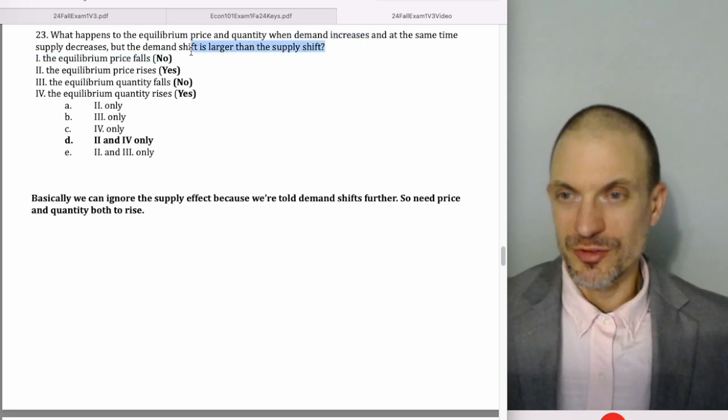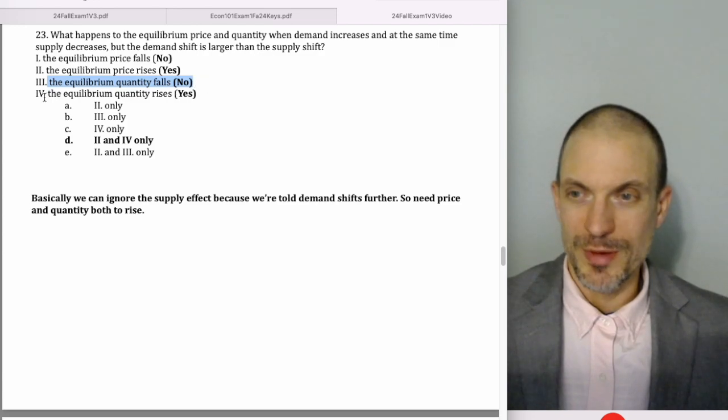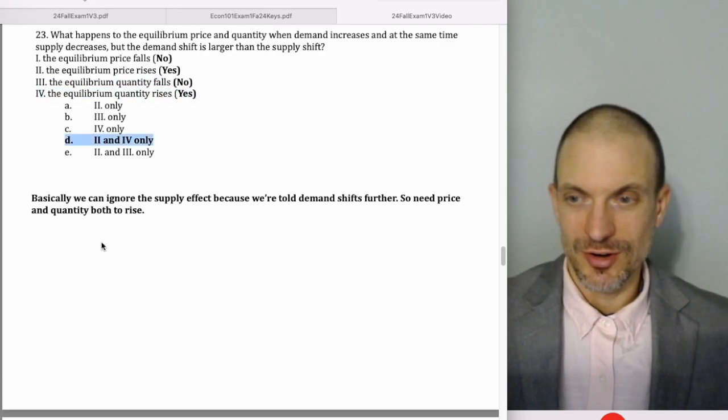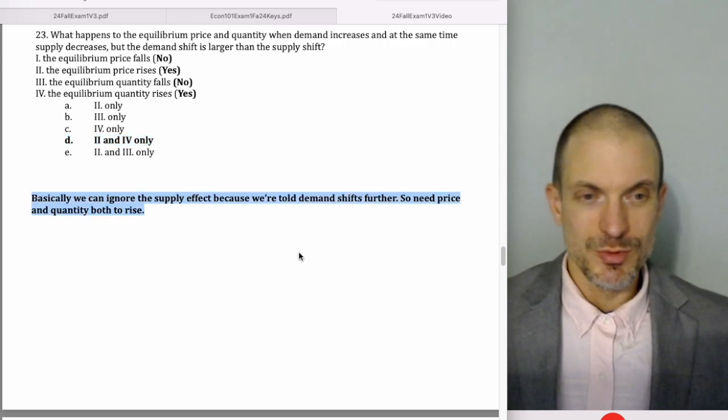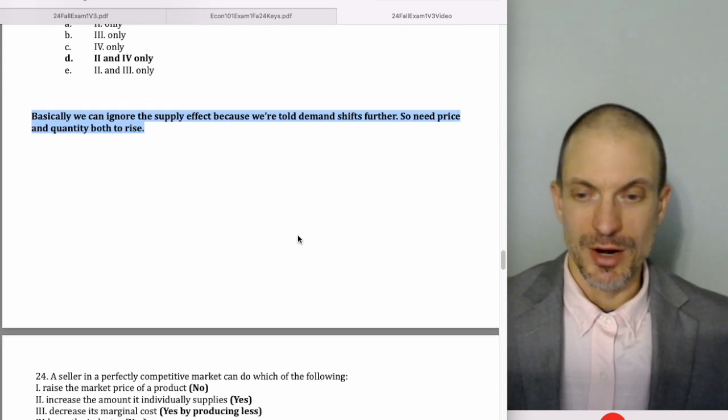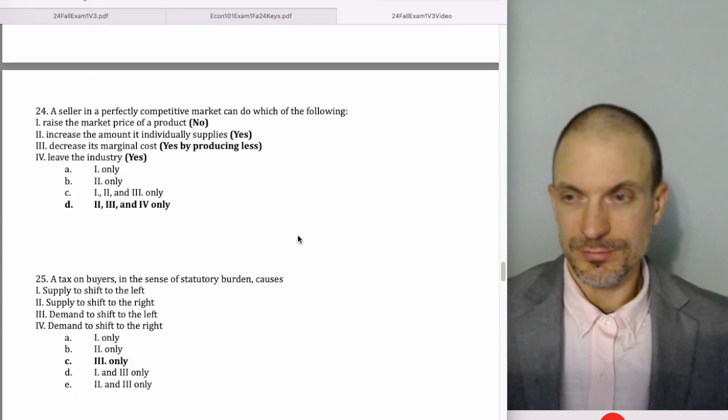Okay, so equilibrium price falls, nope. Equilibrium price rise, yep. Equilibrium quantity falls, nope. Equilibrium quantity rises, yep. So it could be 2 and 4. That's the correct answer. Basically, we ignore the supply effect because we're told demand shifts further, so it's as if supply doesn't move in terms of what happens to the comparative statics of the equilibrium.